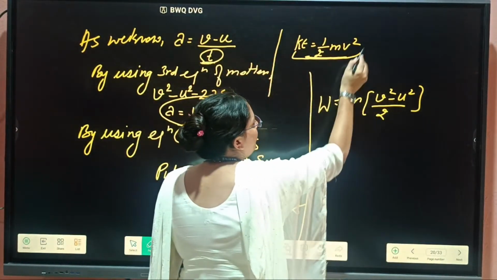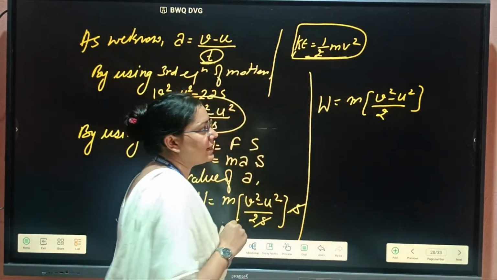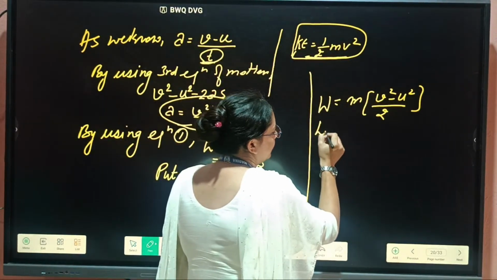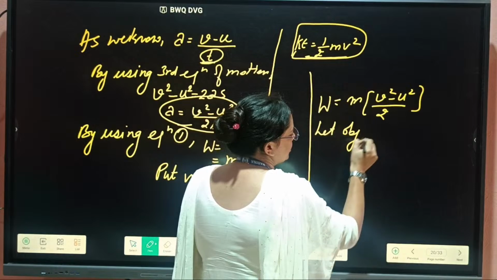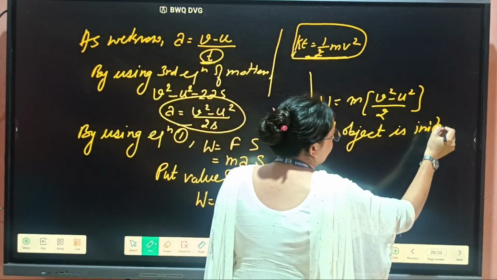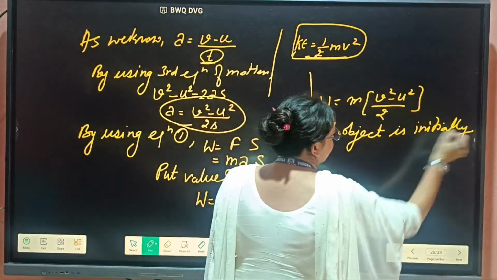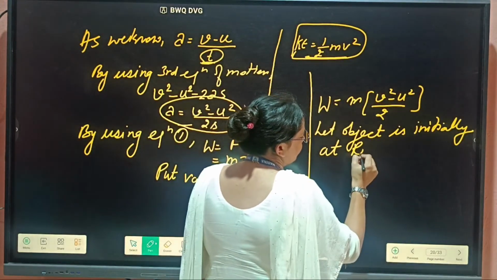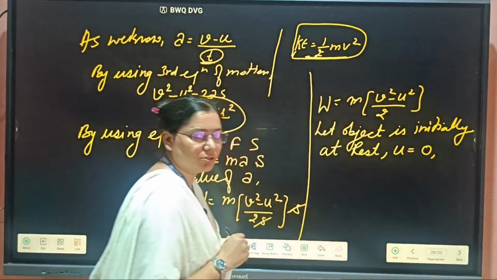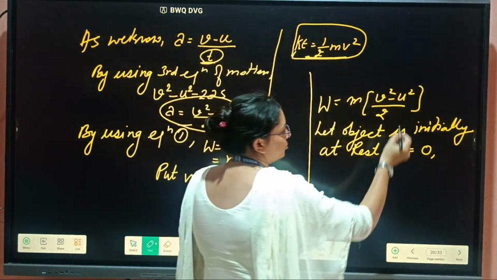Now we need half m v square, which means the initial velocity should be 0. So we assume the object is initially at rest, that is, the object is at rest at the start. That's why we put initial velocity u equal to 0.